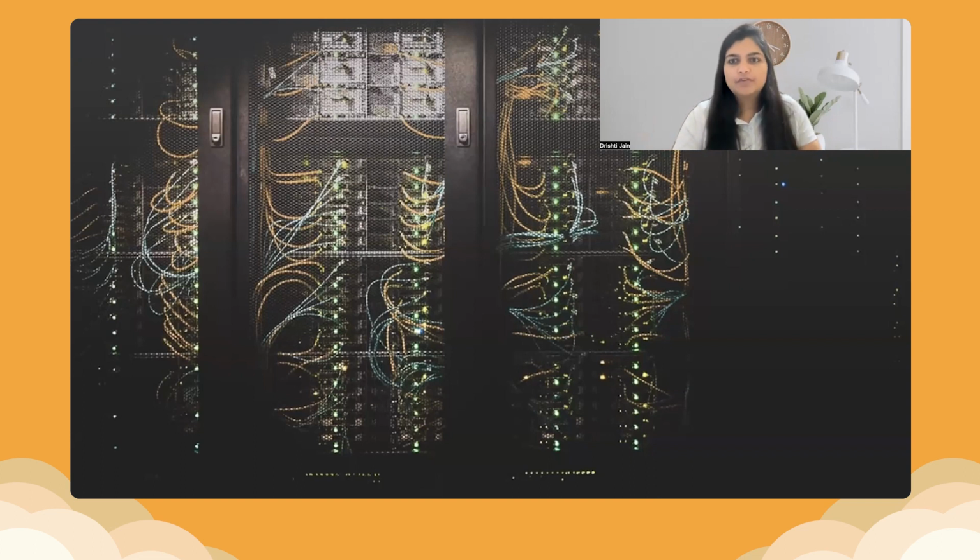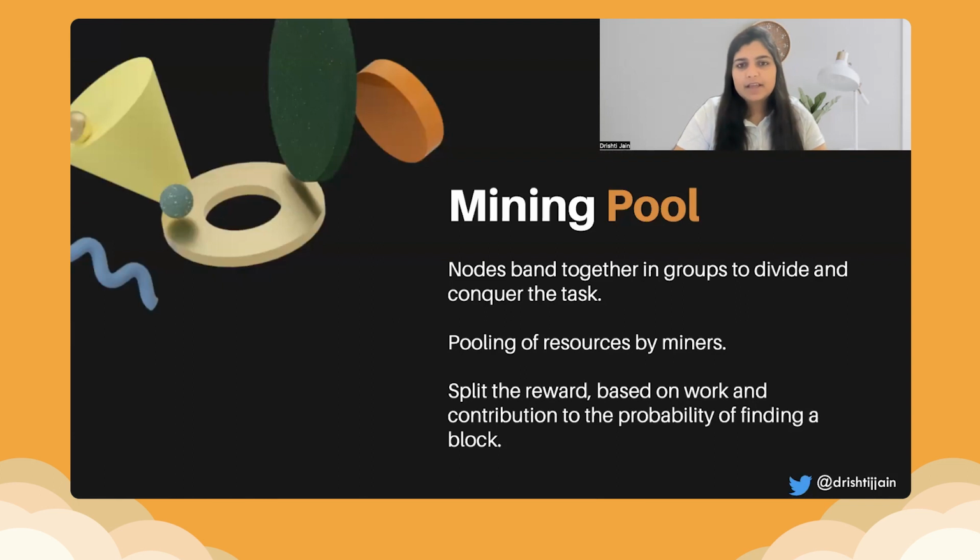A pool of computers, there are mining pools, a pool of nodes come together as mining pools, different computers with high compute power if they are in a blockchain of proof of work, or if it is about proof of space, in that case, it is about the disk space that is there. And this is how mining looks like. In case of mining pools, nodes band together in groups and divide and conquer the task. For example, calculating the nonce. Imagine that the value of the nonce is, say, 10,000.